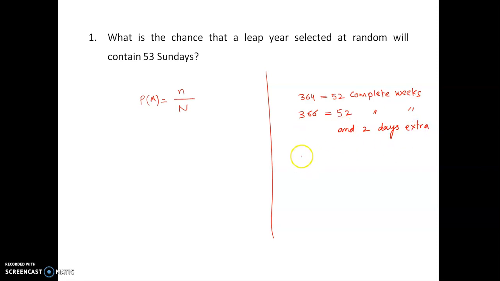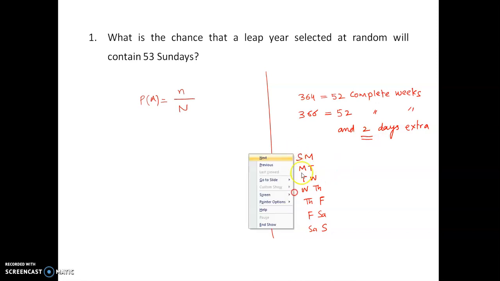Now these 2 days can be Sunday, Monday, or it could be Monday, Tuesday, or it could be Tuesday, Wednesday, or it could be Wednesday, Thursday, it could be Thursday, Friday, it could be Friday, Saturday, or it could be Saturday and Sunday. So if you look into the entire arrangement, these 2 additional days can have these possible combinations. It could be Sunday, Monday; Monday, Tuesday; Tuesday, Wednesday; Wednesday, Thursday; Thursday, Friday; Friday, Saturday; or Saturday, Sunday.